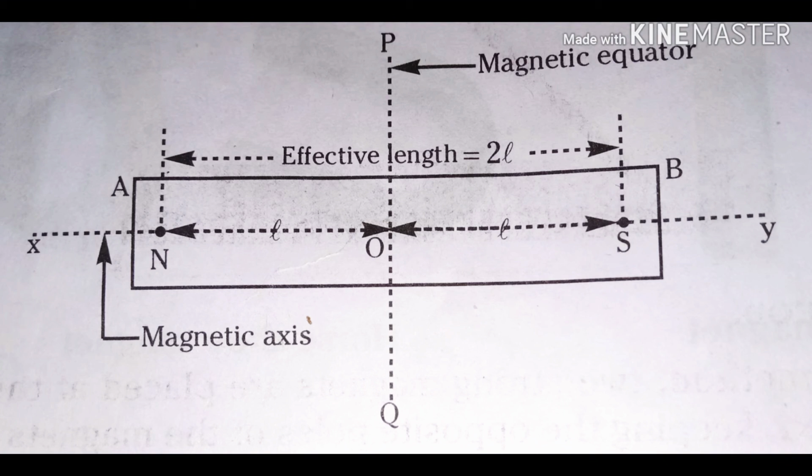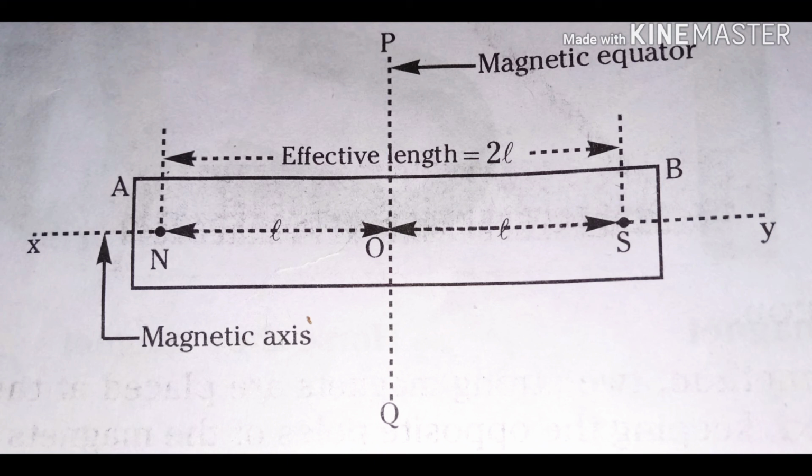If you see here, a freely suspended magnet aligns itself in north-south direction. The end of the magnet which points toward geographic north is called the north-seeking pole or magnetic north pole, and the end which points towards geographic south is called the south pole of a magnet.